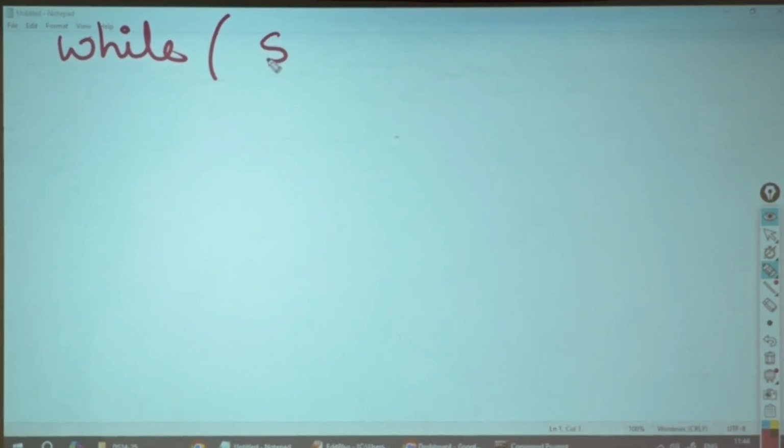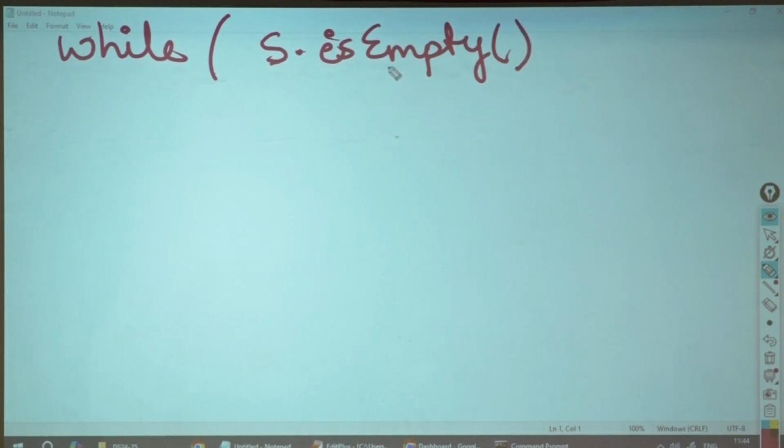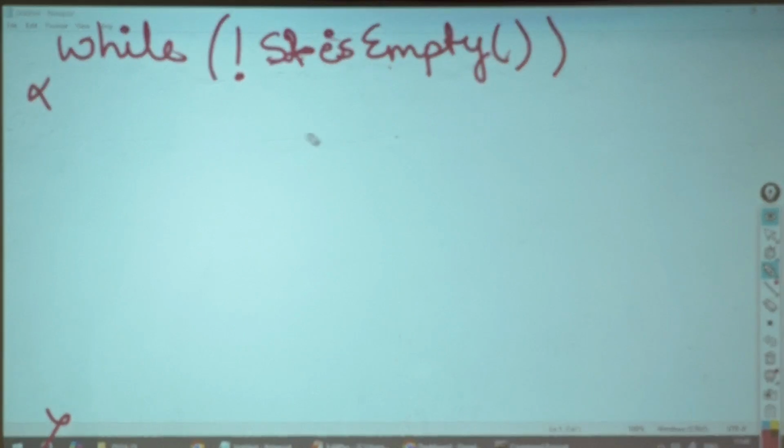So, while S2 dot is empty, if this gives me true, I will have to stop. Okay. So I will put a negation here. I'll have to continue doing this. What do I have to do? Pop an element from S2. So this is till the time S2 is not empty, I will continue doing this. What will I do? S2 dot pop.